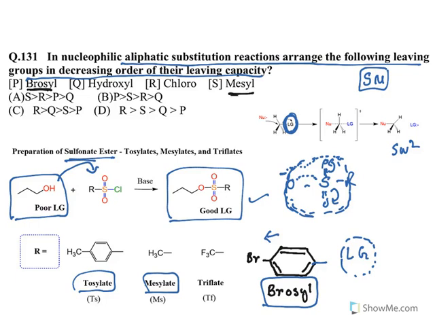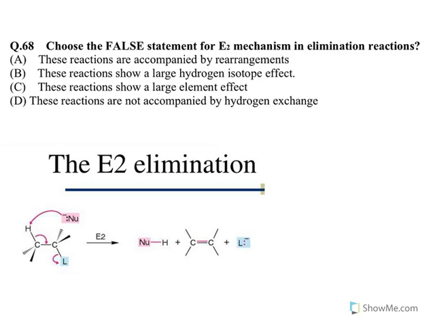After that comes methyl. What is this methyl? This one, sulfonyl esters are very good leaving groups. And then chloro as such is a very good electron withdrawing group, and then hydroxyl group. So what is the first one? First one is brosyl, and then methyl, and then chloro, and then hydroxy. So the order is PSRQ. So option B is correct. Again a concept based question. Moving to the next one.